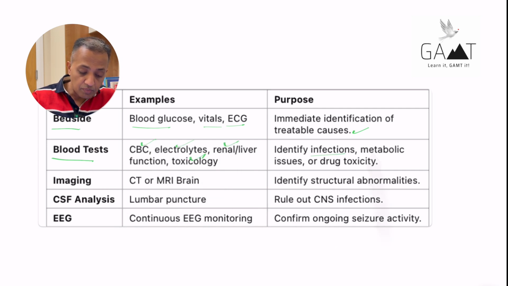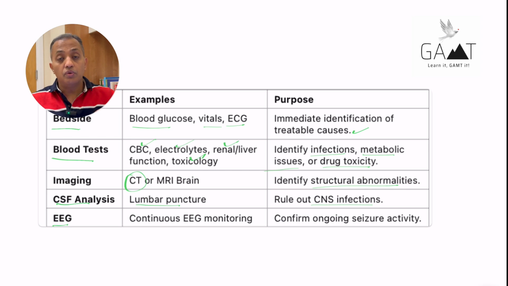Then you do the blood tests: complete blood count, electrolytes, renal and liver profile, and toxicology, obviously, for infections, metabolic issues, and drug toxicity. Imaging will be the next thing. MRI won't be apparent, but a CT brain probably, to rule out any tumors or trauma and identify any structural anomalies. CSF analysis by lumbar puncture to rule out infections, and EEG monitoring to confirm ongoing seizure activity.